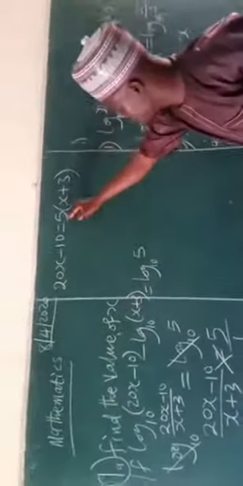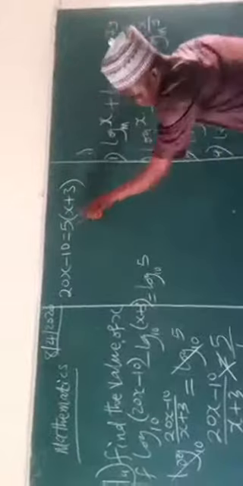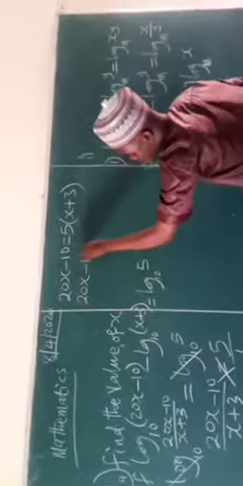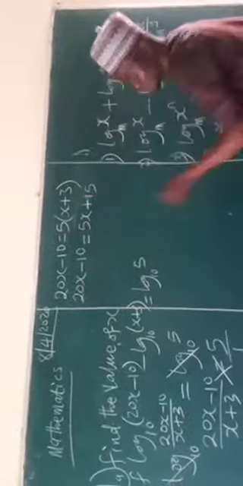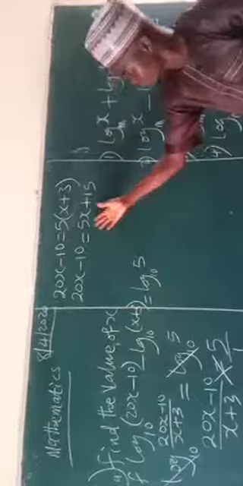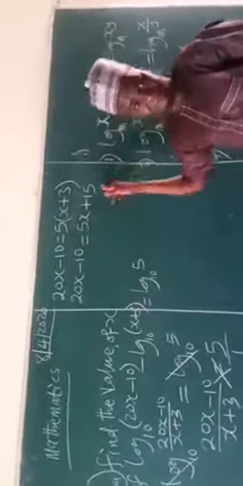Now I expand the bracket: 20x minus 10 equals 5x plus 15. Don't say 5 times x is 5x and you just go; when you do that, you're wrong. So now I have 20x minus 10 equals 5x plus 15, and that's what I have.